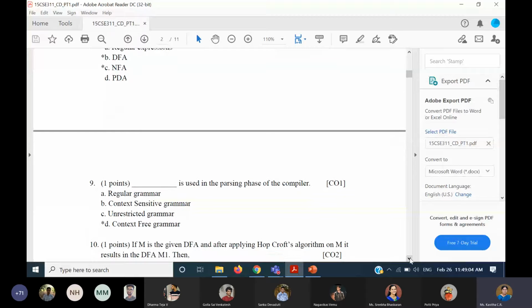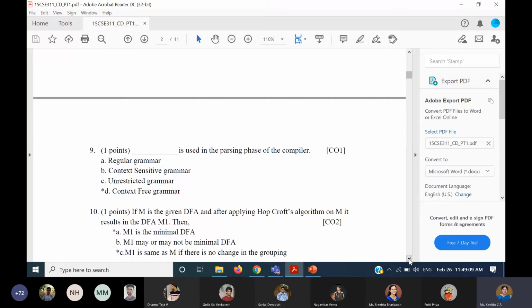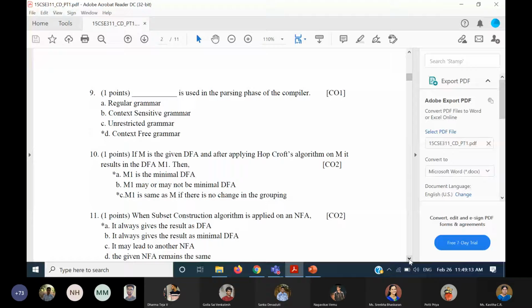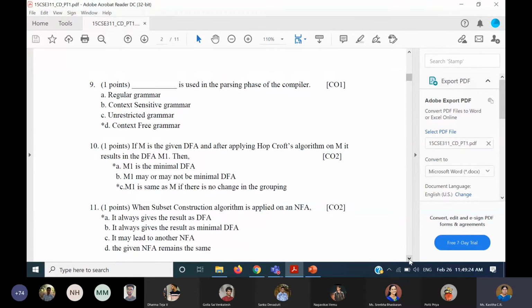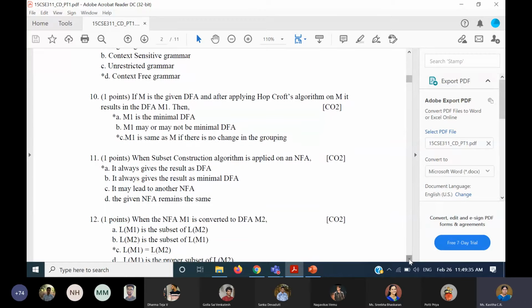Ninth question is dash is used. I think most of you have written this. Context-free grammar is used in parsing. Tenth question: when you apply the OPCOFS algorithm, definitely it will give rise to the minimal DFA, and you can't say that may or may not. It has to give the minimal DFA, and only when the DFA is already minimal, then there won't be any change in the grouping. So that will lead to the same thing. Otherwise, it will always give the minimal DFA. So A and C will be the answer.